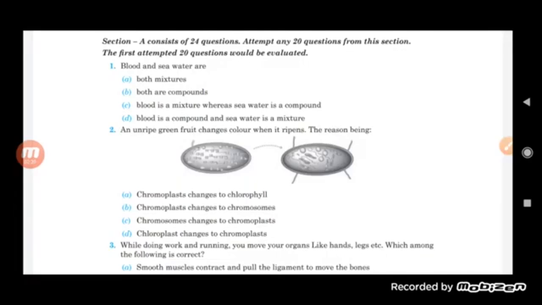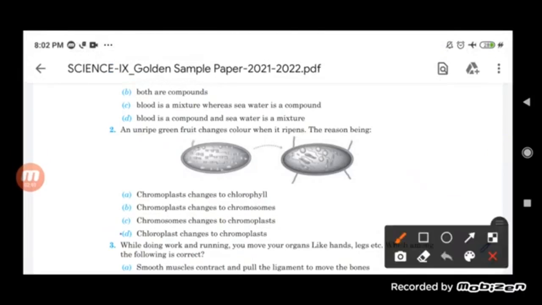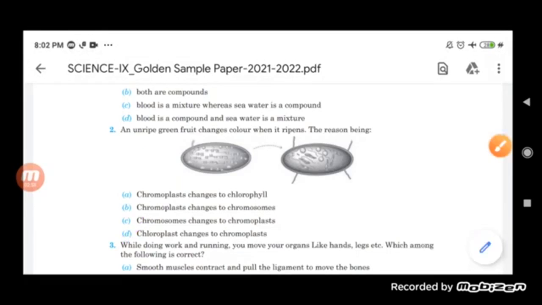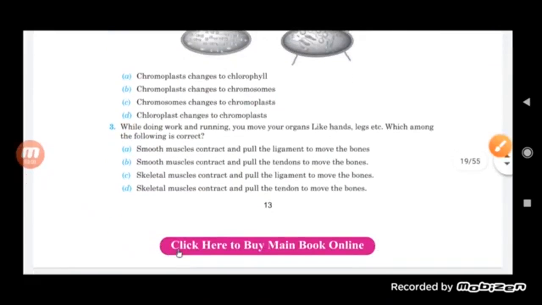So we can say that the chloroplast changes to the chromoplast, due to which such a change can be seen. So the last one, chloroplast changes to chromoplast, is the correct option here. Now let us move on and see the next question.